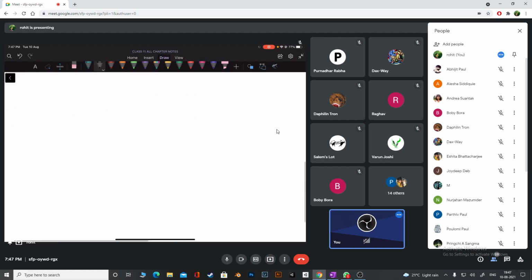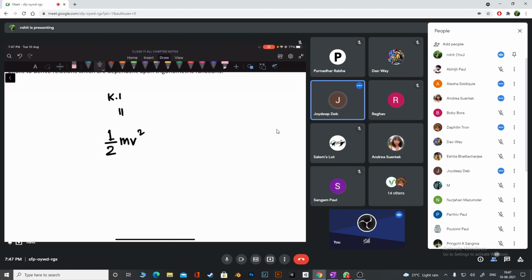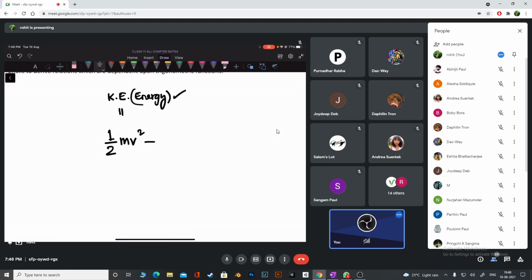If I write half mv square, guys, please tell me what is this? What is half mv square? Formula for kinetic energy. Okay, this is energy. Everybody's clear with that. If a body is moving, it will have so much kinetic energy. Then, can I add it with m into g into h? What is this, guys? This is the formula for potential energy.